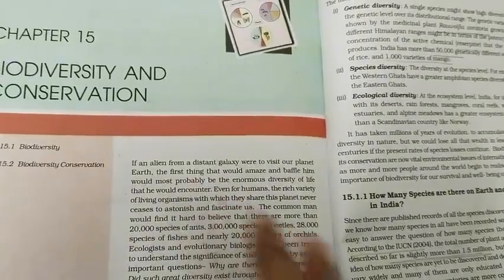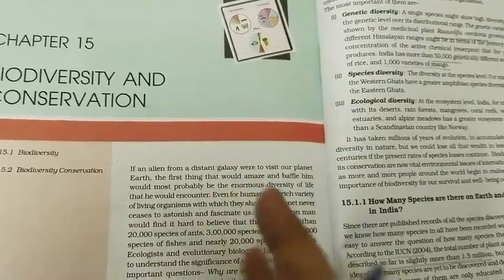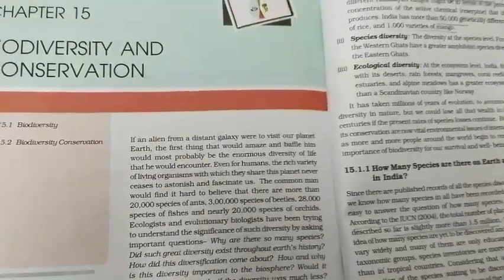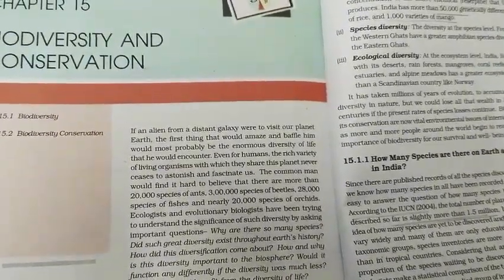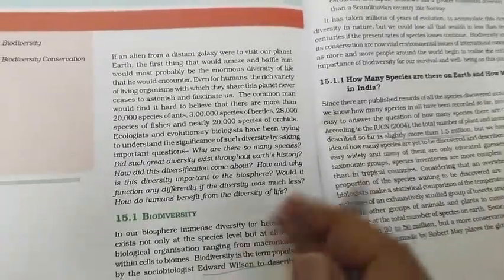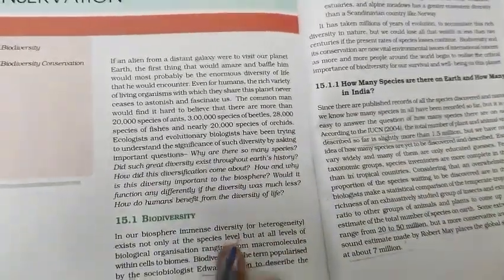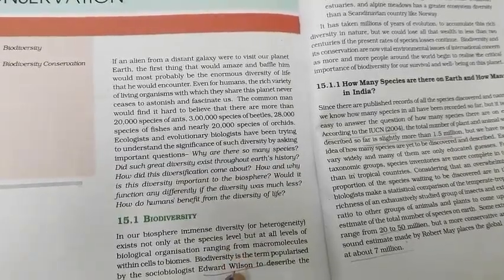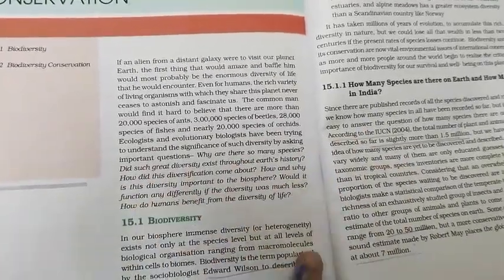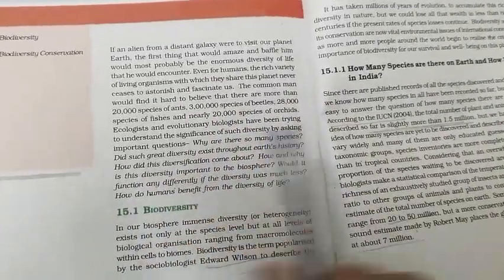Let me tell you, there is a way of reading this chapter in class 12, because in class 12, instead of going through the concepts, the more important thing is the facts related to this chapter. So to know and memorize the facts of this chapter, you need to go through the NCERT line by line. I am repeating again, when you are reading this chapter, the most important thing is to go through NCERT line by line. So I am requesting all the students to have their NCERT beside them, because they need to underline and memorize it.